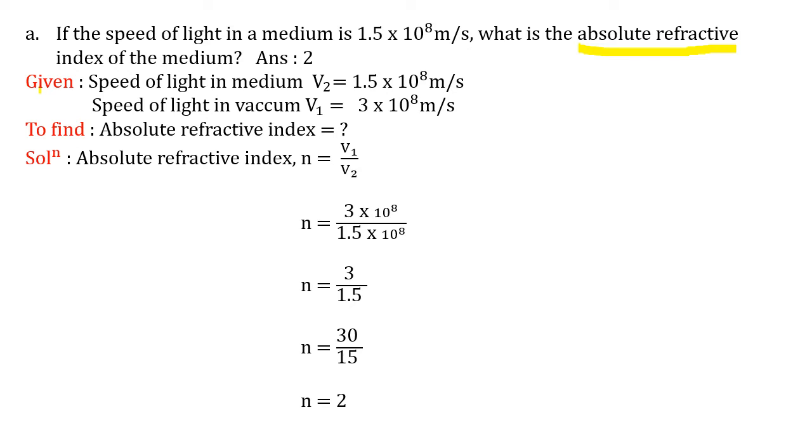So what is the absolute refractive index? Answer is 2. Now you can ask why there is no unit. Here we can say meter per second, but for n there is no unit. Why is there no unit? Because it is a ratio of the same quantities. So meter per second gets cancelled, and therefore n is equal to 2, and we can say the absolute refractive index of the medium is 2. I hope you are clear. Let's move to the next question.